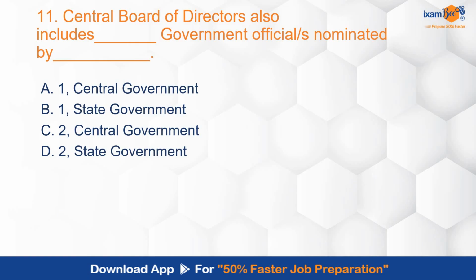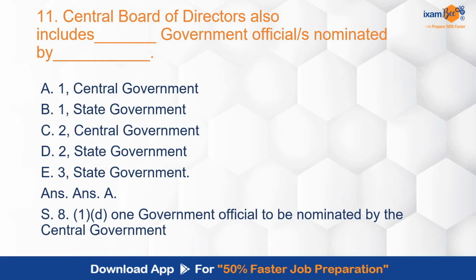So what has been asked over here is how many officials the central board of directors includes and by whom they will be nominated. Correct answer is A. It shall include 1 government official and it shall be nominated by central government. Section 8(1) clause D covers this point.